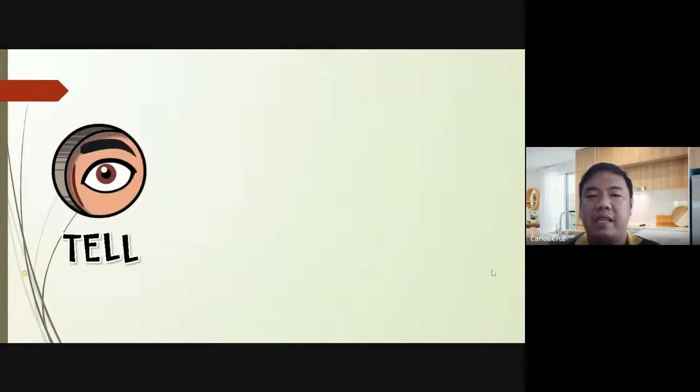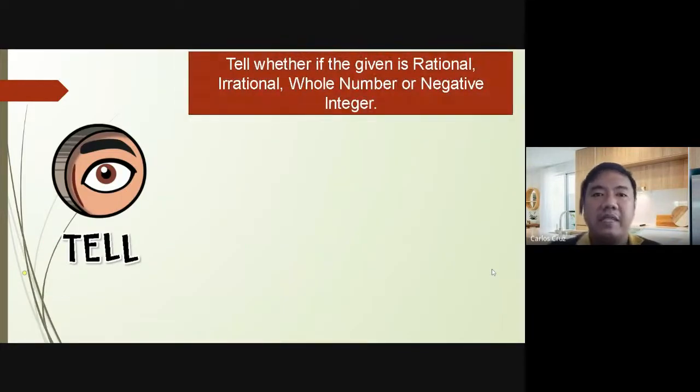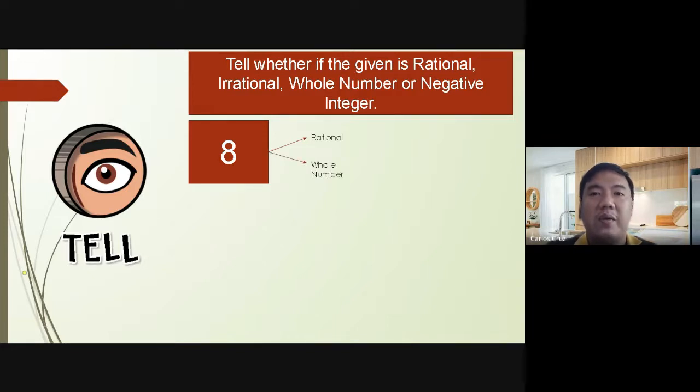Okay? Sige. Let's tell whether the given is rational, irrational, whole number, or negative. Tandaan, ito lang yung options natin na ibinigay. Okay? So, kung yan po ang options natin, then what is 8? 8 can be rational or whole number. Diba po? Sir, pwede po ba siyang counting? Pwede po siyang counting, but wala po sa option yung counting. Tama po ba? Okay. So, titingnan din po natin kung ano yung instruction po natin.